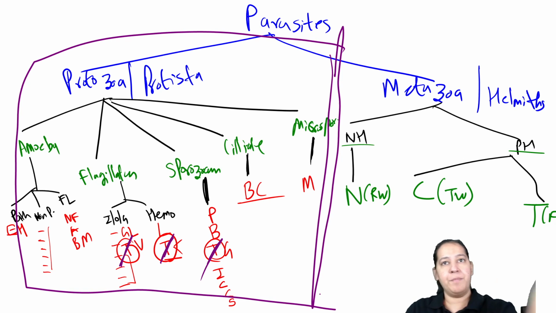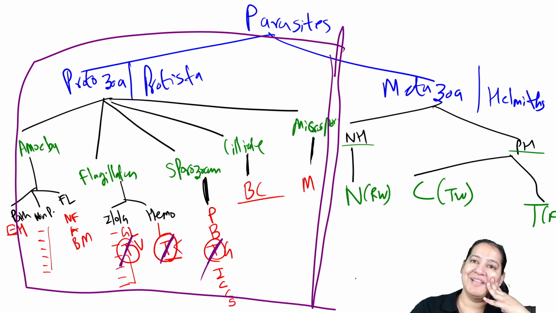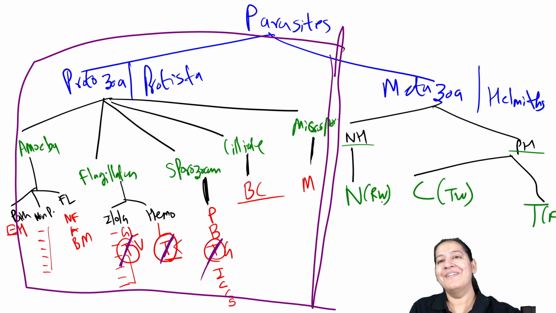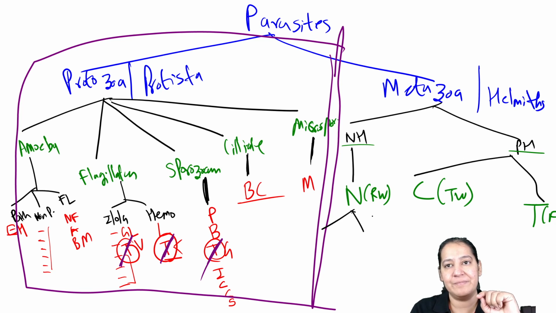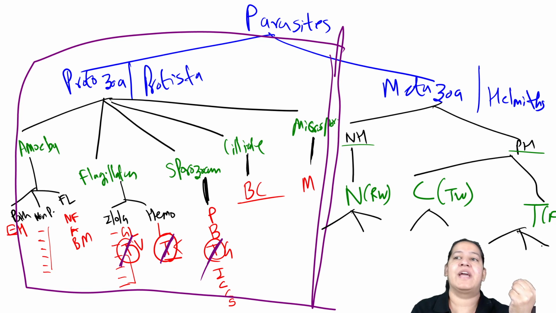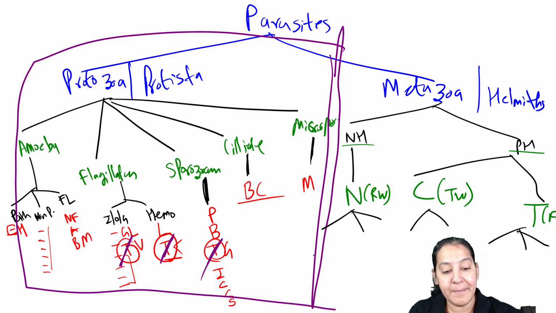Now let me come to metazoa, the other way around. Who will help me in the metazoa? Okay, so divide the nematodes into three categories, divide cestodes only into two categories, and divide trematodes again into three categories. What are the categories? Can someone name them? Nematodes, what are the three categories? Just a second.